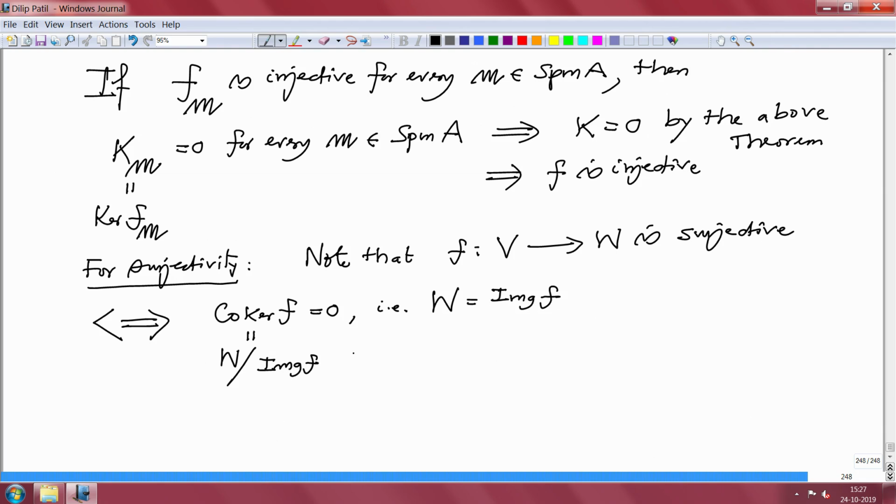Now, I will apply the same argument. Which exact sequence will I apply? Now, you have the exact sequence V to W by f, to co-ker f, to 0. I say this is exact because this is a residue class module.